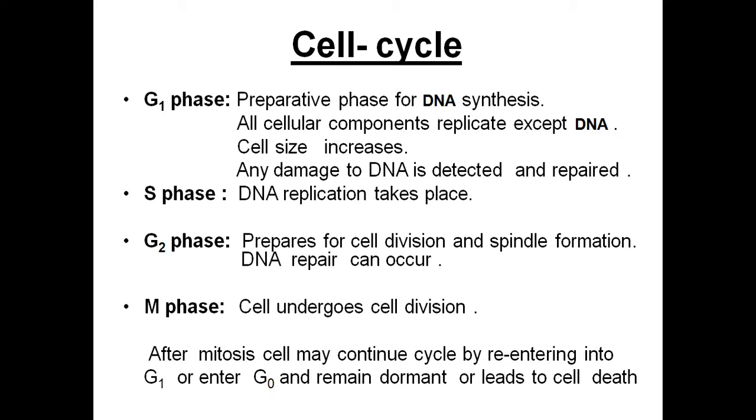Those spindles pull the chromosomes towards the ends of the cell during the process of cell division. So spindle formation takes place in G2 phase. Similarly, DNA repair also will take place. Whatever mistakes were not identified in G1 phase will be rechecked in G2 phase,